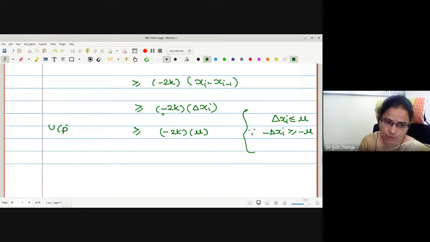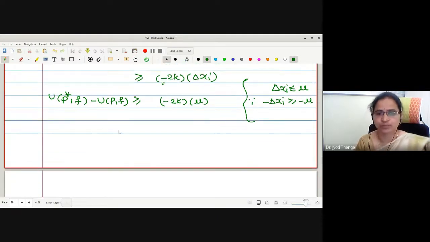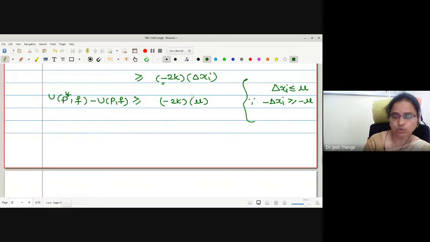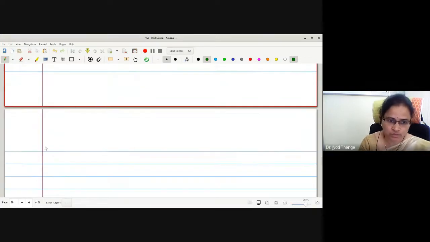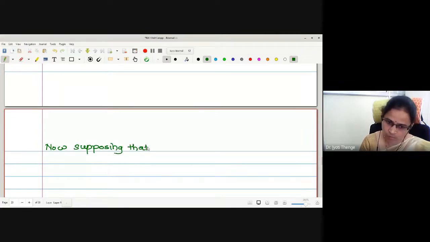Therefore, what we have proved: UP star F minus UPF is greater than or equal to minus 2k mu. This is due to one extra point. With similar reasoning, if I repeat the process p times, this will be 2pk mu. Okay. Now, supposing that each additional point is introduced one by one.